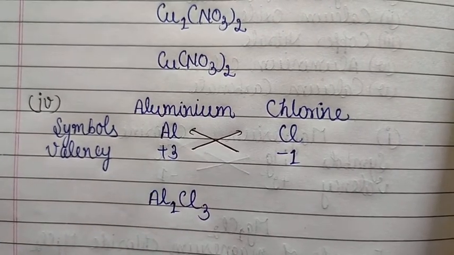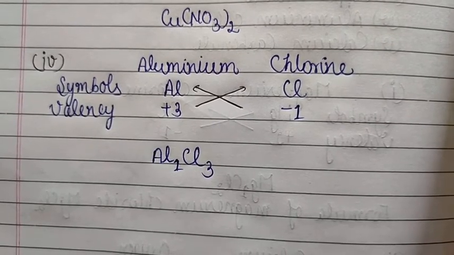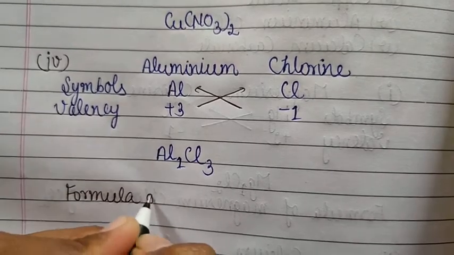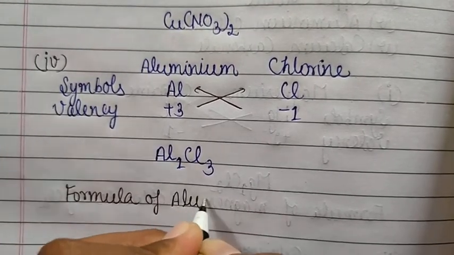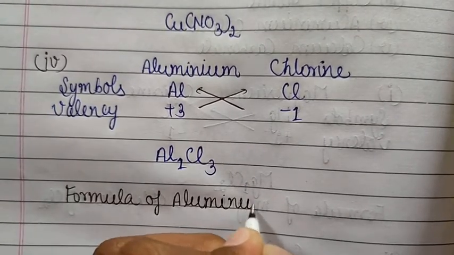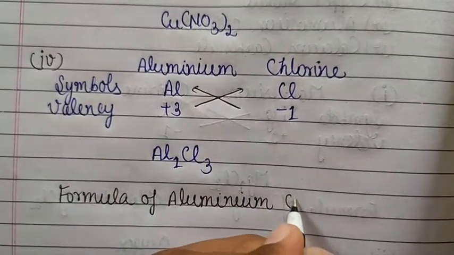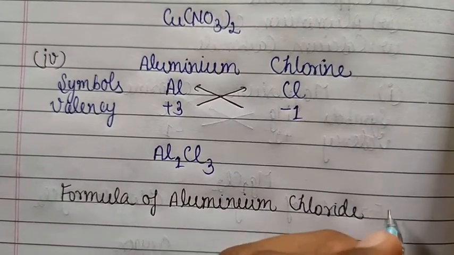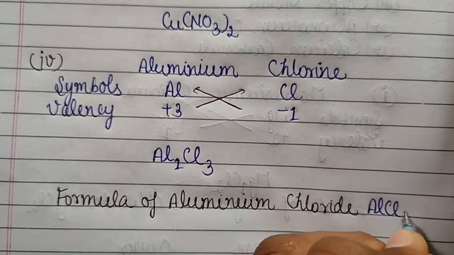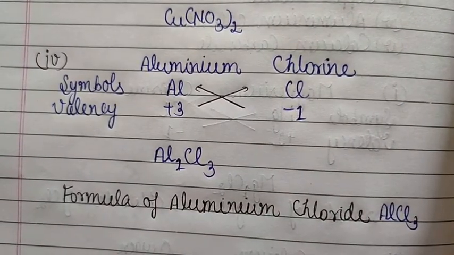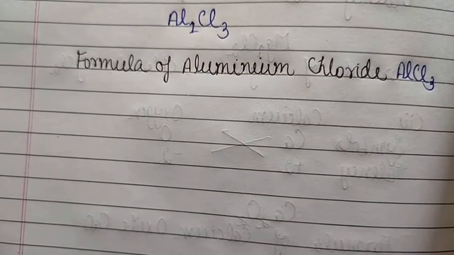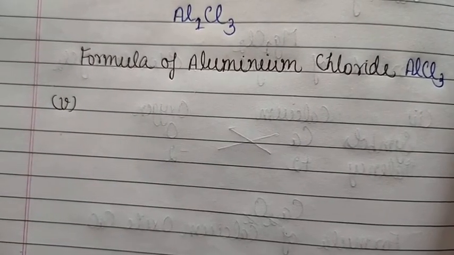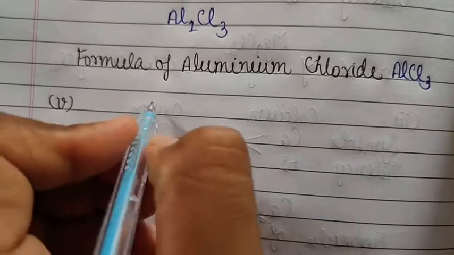Okay students, so now what will be the formula of aluminium chloride? The formula of aluminium chloride is AlCl3. Okay students, now we are moving on towards our fifth sub part, and we have to write down the formula of what? Calcium carbonate. Okay students, so from the name of the compound what can we conclude?